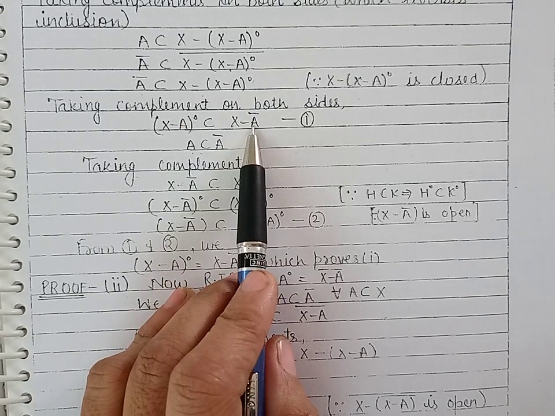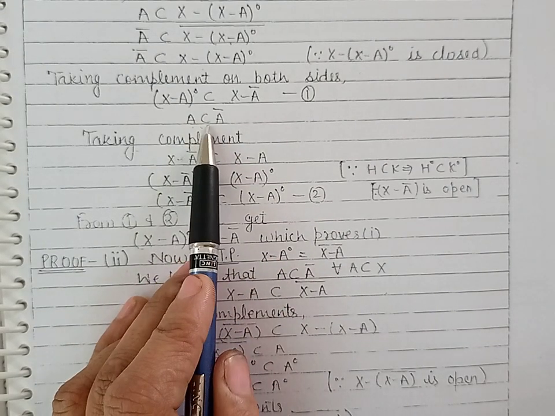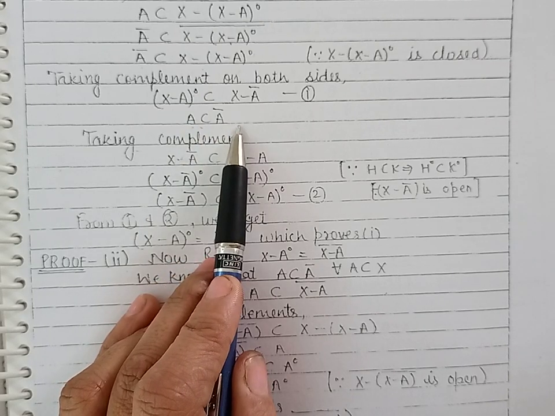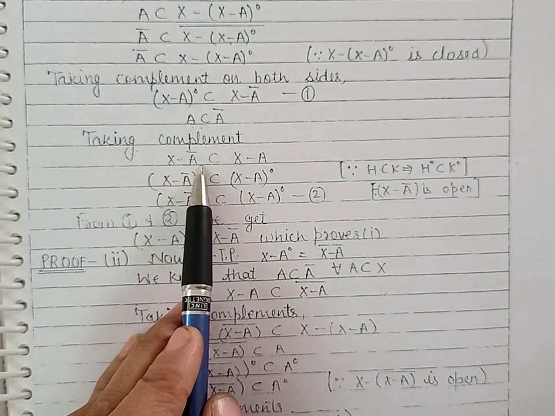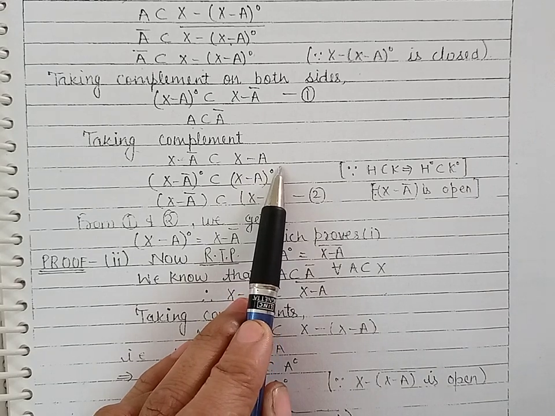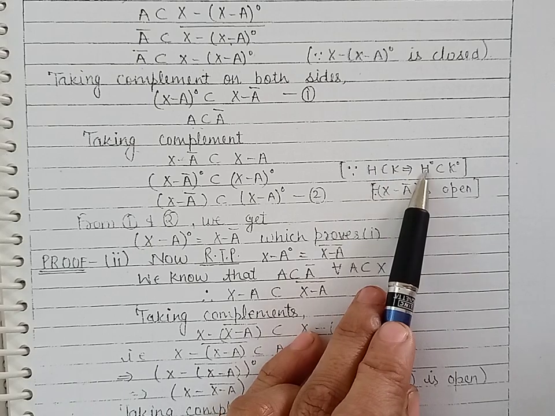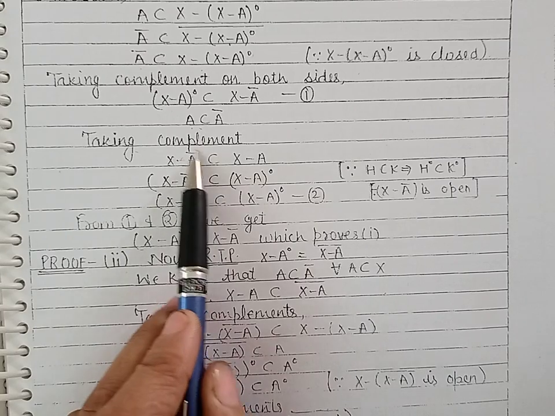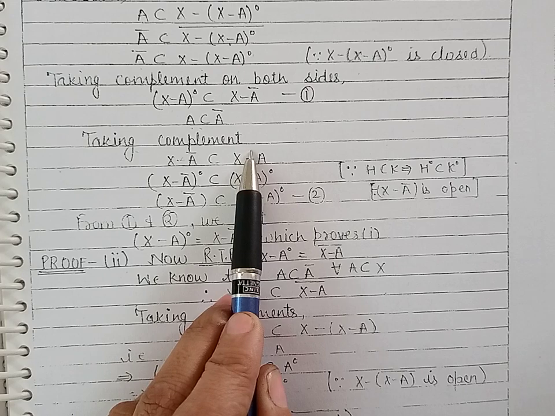Now to prove the converse, we use the result every set is contained in its closure. So A is contained in A closure, taking complements on both sides. The complement of this set is X minus A closure. The complement of A is X minus A. Now because if a set H is containing K, its interior will be contained in K interior. Using this property here, the interior of this set will be contained in the interior of this set.